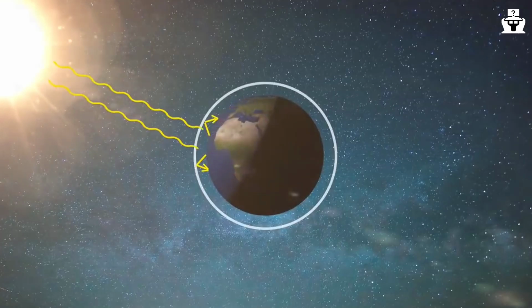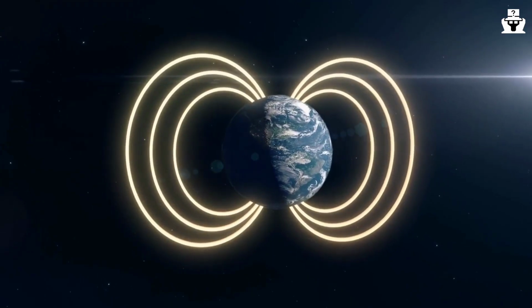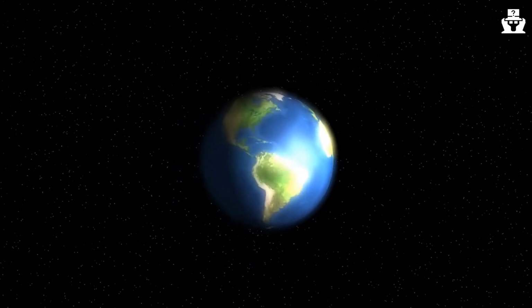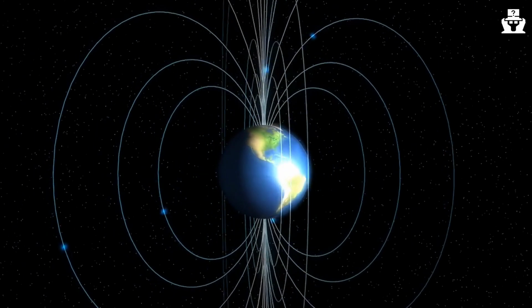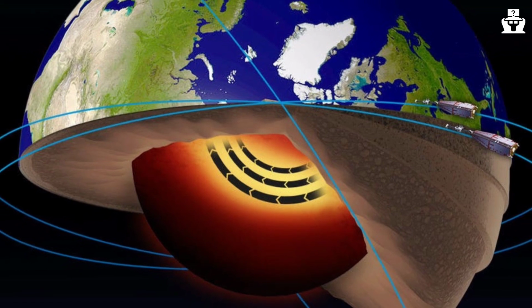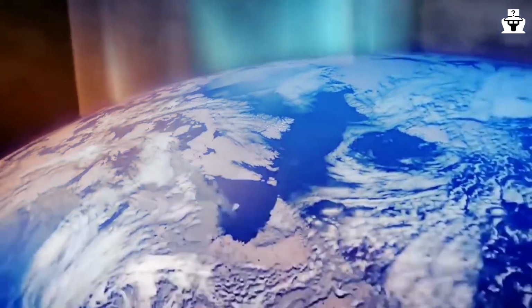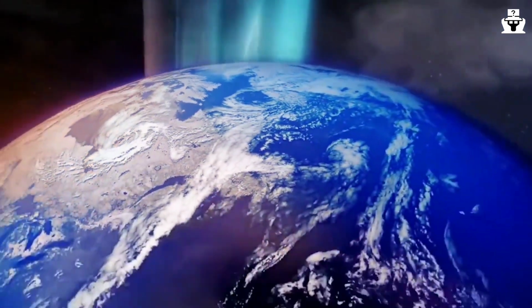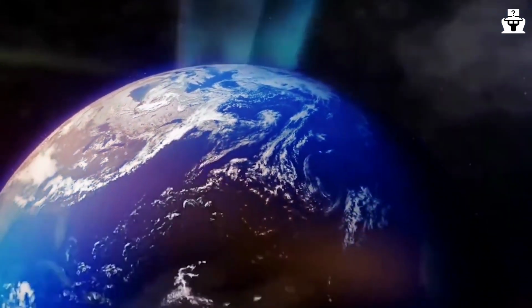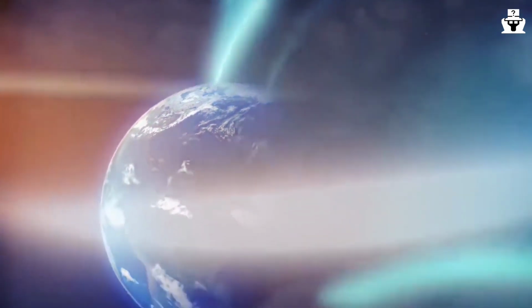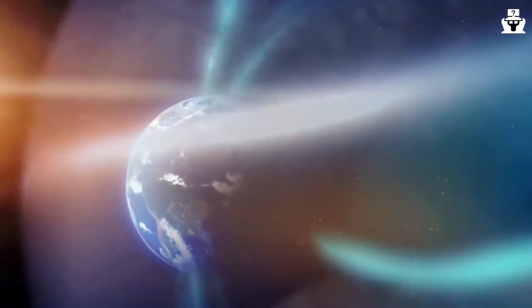The magnetic field of Earth. Earth's magnetic field is generated by the motion of molten iron in the planet's core. As the Earth rotates, the molten iron in the outer core moves in a circular pattern, creating a dynamo effect that generates the magnetic field. The process by which the magnetic field was established in the early Earth is not fully understood, but it is believed to have been created during the formation of the planet as the molten iron in the core began to move due to the heat generated by the planet's accretion.